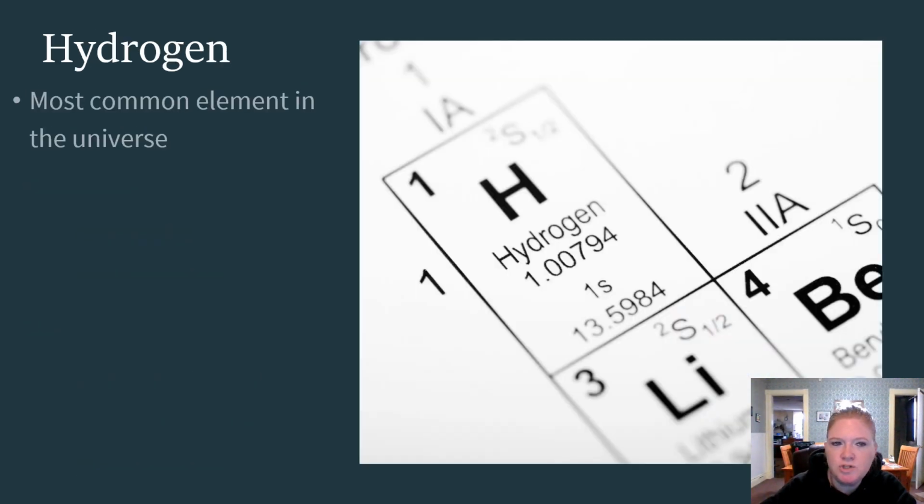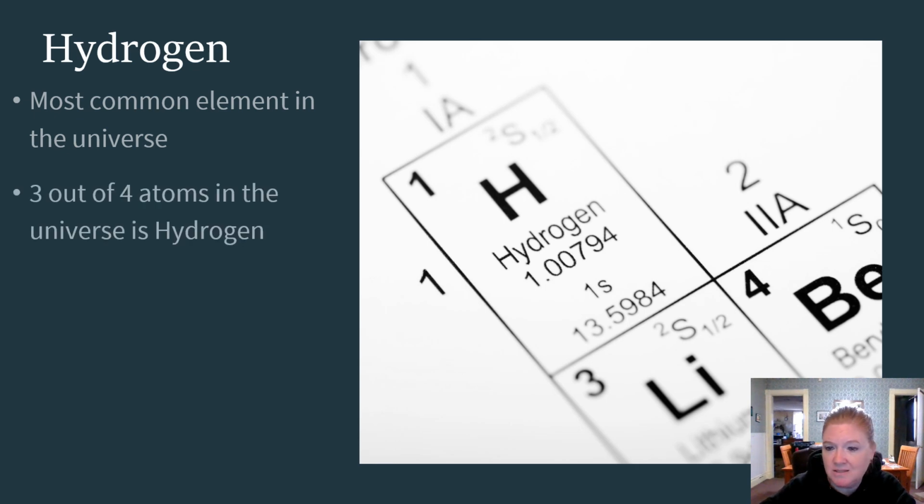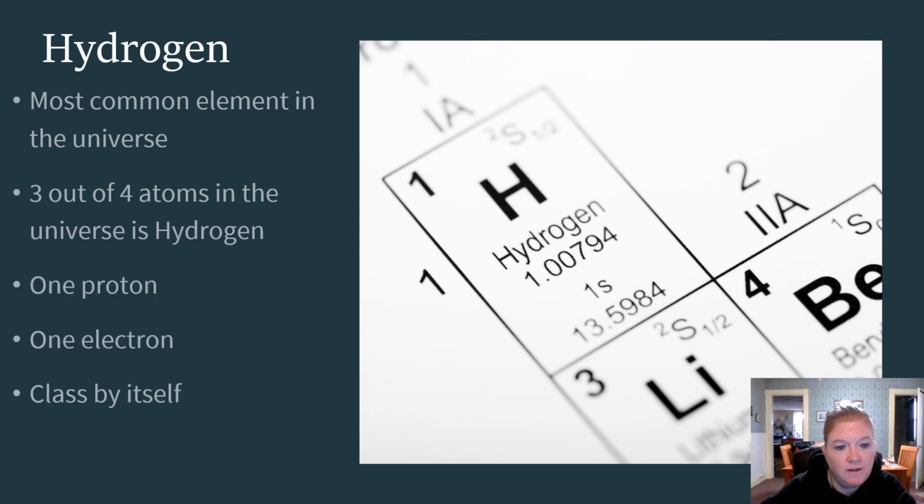Hydrogen. Hydrogen is the most common element in the universe. 3 out of 4 atoms in the entire universe is hydrogen. That's common. It's 1 proton, 1 electron, sometimes has a neutron, sometimes doesn't. So it's in a total class by itself.